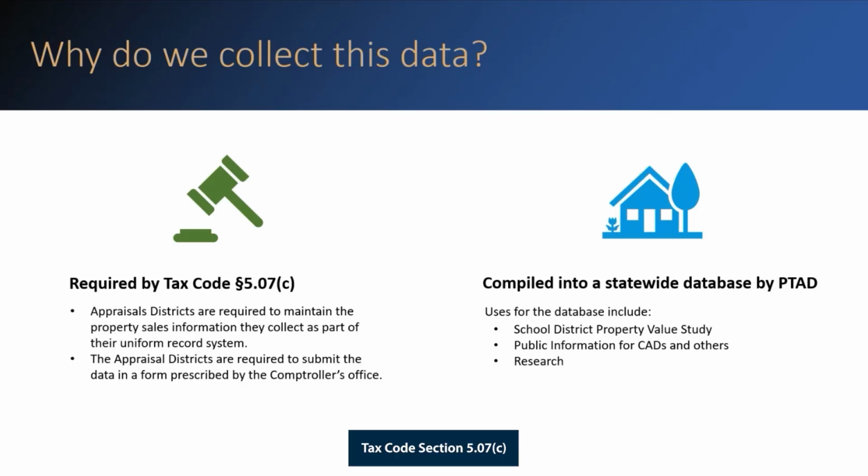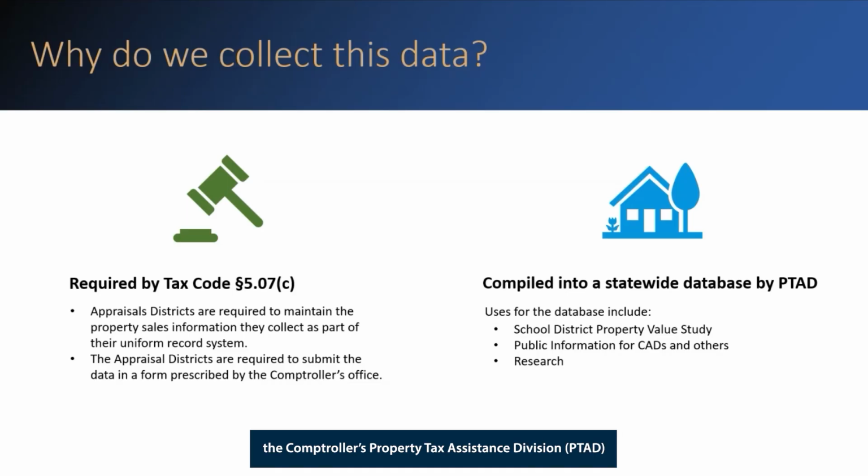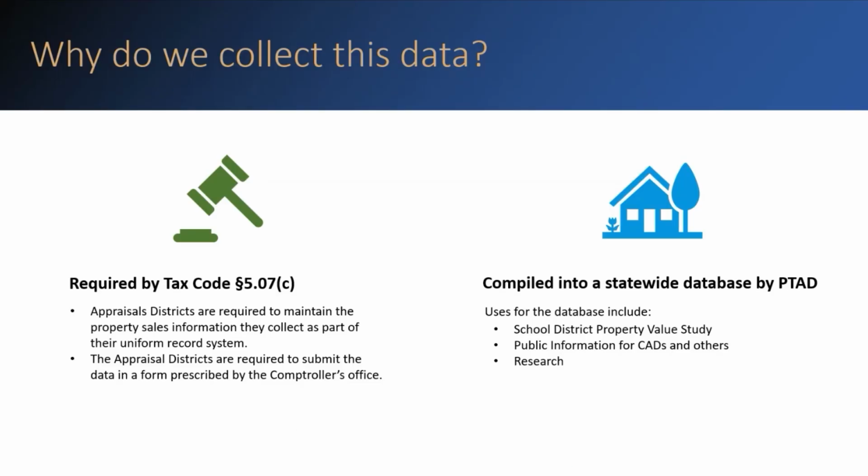Tax Code Section 5.07(c) requires appraisal districts, or CADs, to maintain the property sales information that they collect as part of their uniform record system. The CADs are required to submit the data to the Comptroller's office, where it is compiled into a statewide database. In order to ensure uniformity in the data across the CADs, the Comptroller's Property Tax Assistance Division, or PTAD, requires that all property transfers be submitted electronically in a prescribed format. The submissions are due each year on February 1 and August 1.